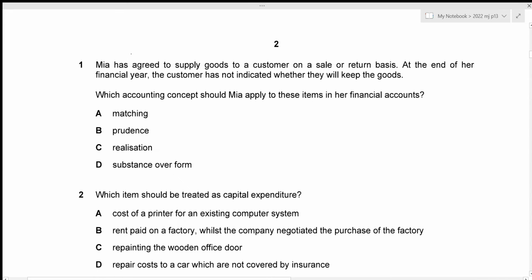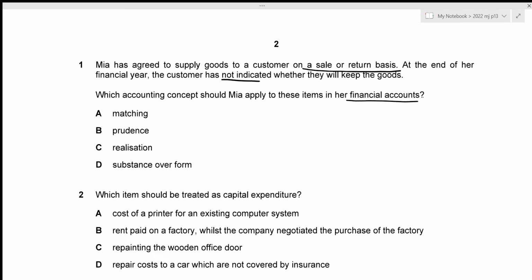For the first question, we're given the information that Mia has agreed to supply goods to a customer on a sale or return basis. At the end of her financial year, the customer has not indicated whether they will keep the goods. Which accounting concept should Mia apply to these items in her financial accounts? Okay, so we are considering a sale or return basis where the customer has not yet indicated whether they will keep the goods, and we need to figure out which accounting concept should Mia apply.